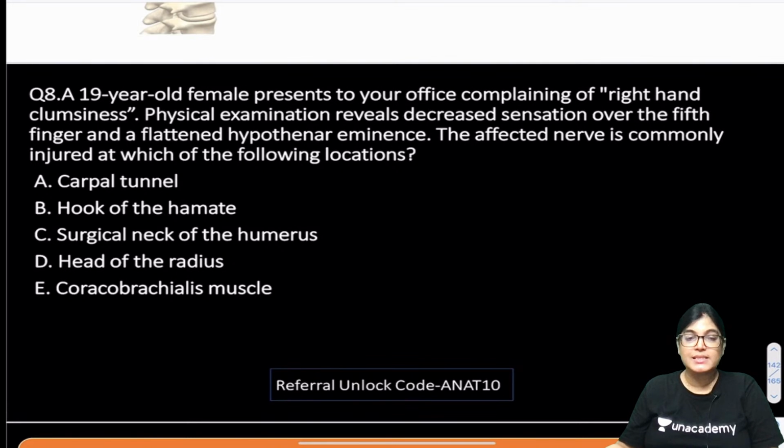So, which is the correct answer? Whether the involvement is of carpal tunnel, hook of hamate, surgical neck of humerus, head of radius, or coracobrachialis muscle. Which is the correct answer? Question number 8.